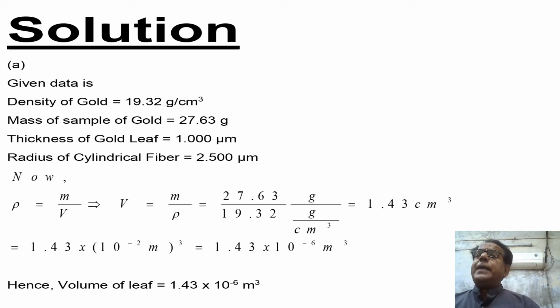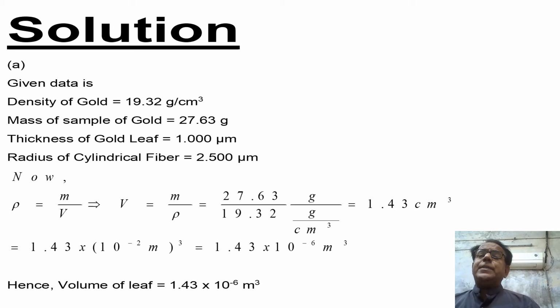Our part A is yet not solved because we are concerned with finding out the area. We know that volume is a three-dimensional measurement. It is always expressed in cube. Sometimes in centimeter cube, sometimes in meter cube, sometimes in miles cube, sometimes in foot cube.